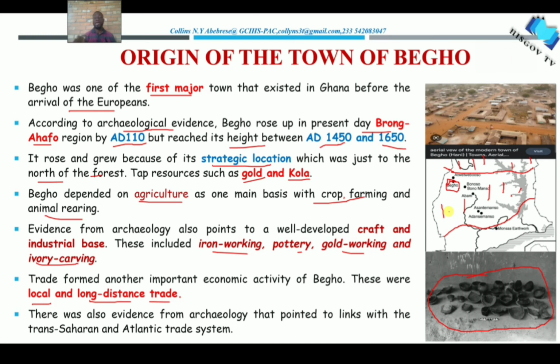The Bego area is a trade route in the trans-Saharan trade. So I think this will be the history for Bego.